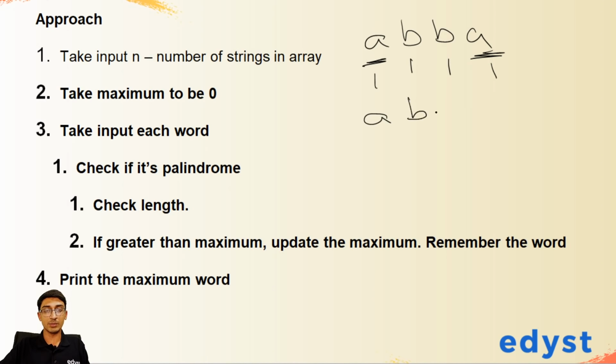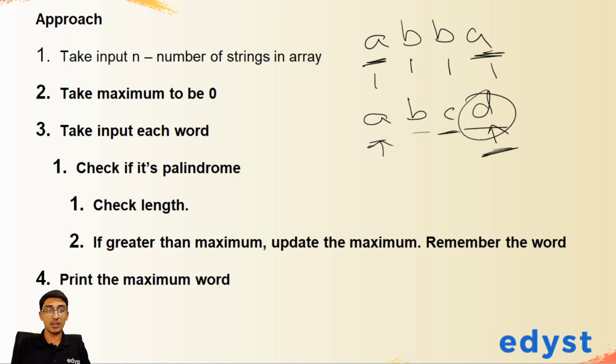But let's say if we had something like this, A, B, C, D, they are not equal. So there's no point in checking these two. So let's check each and every corresponding alphabet and see whether they are equal or not. If they are, then we keep checking till the end. So for this, in C, what we'll first need to know is where is the last alphabet. And to find that out, we need to know the length of the string. So let's first find the length of the string.